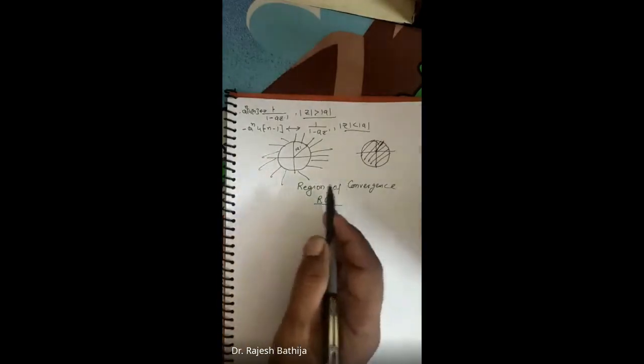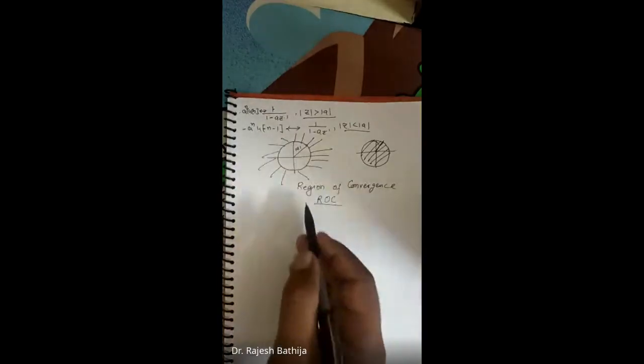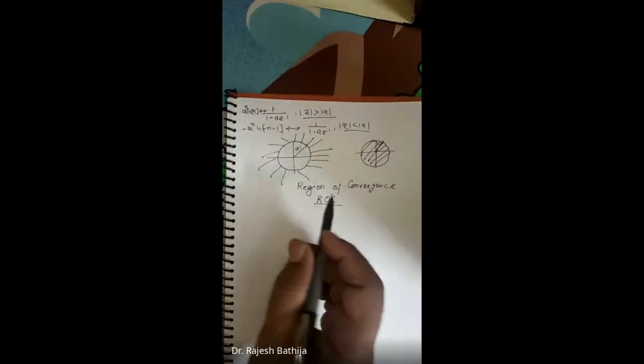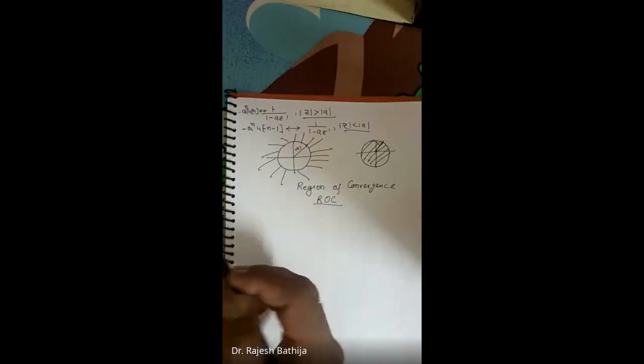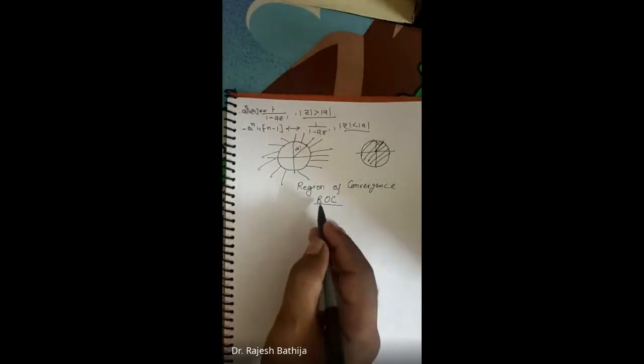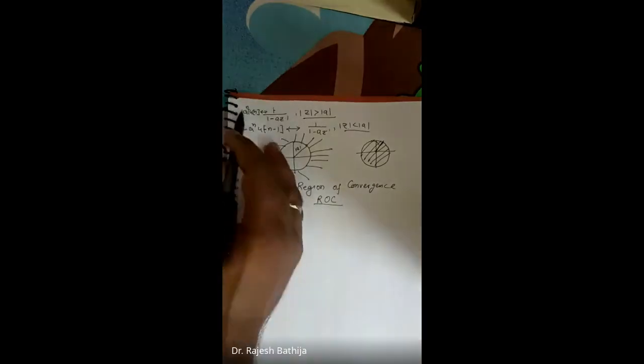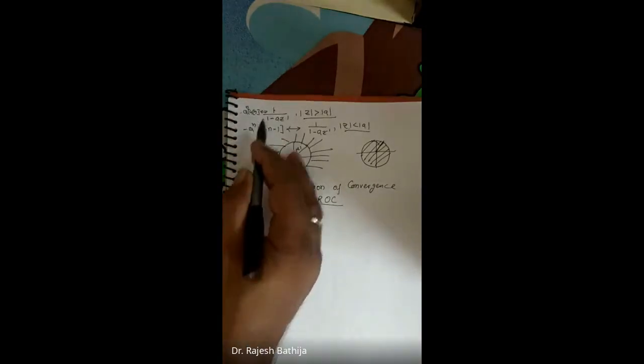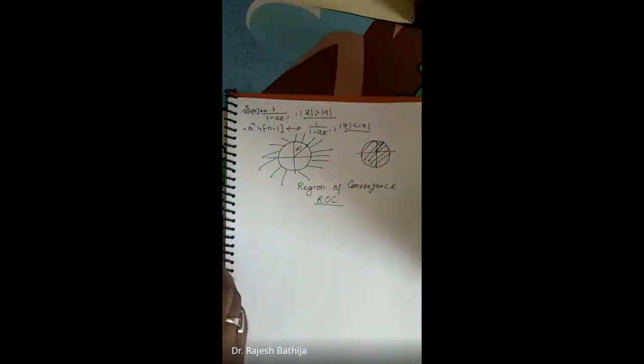Otherwise, at points other than the ROC, x of z does not exist. Now you can see the importance of ROC, because two entirely different signals have the same expression, but the ROC is different. Is this clear?